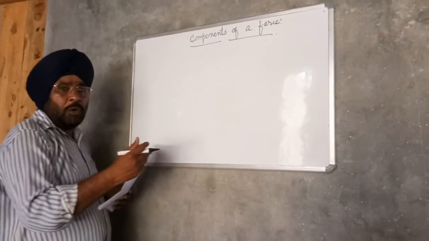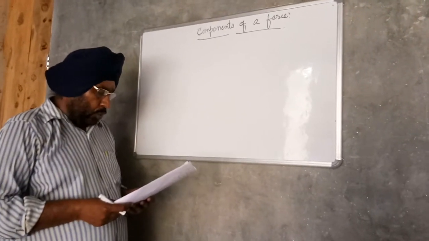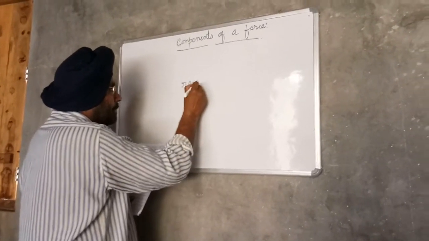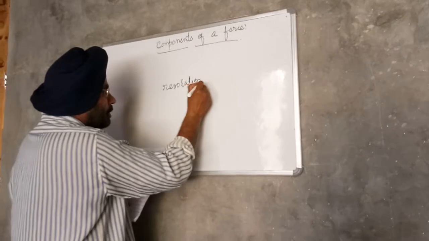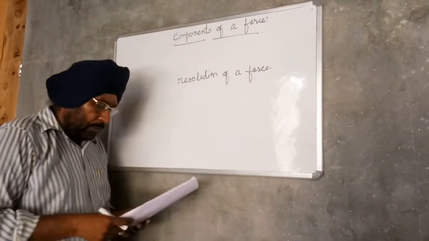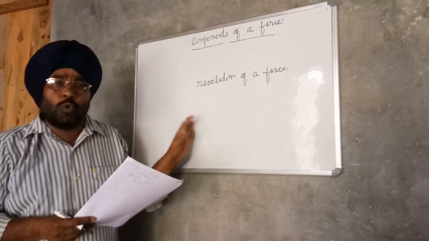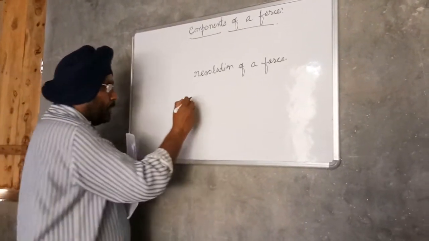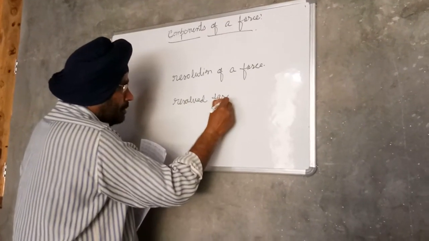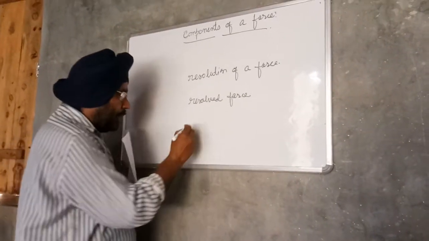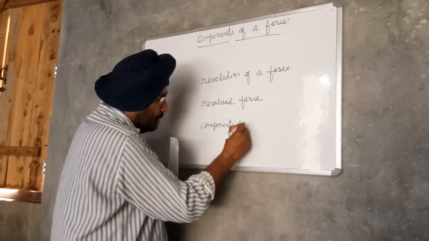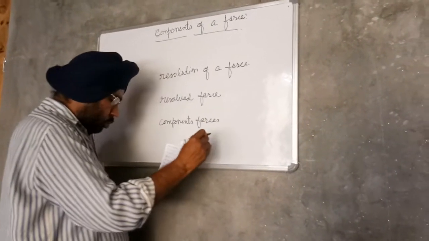So the process of splitting a force into two parts is called resolution of a force, and the force which is broken into two parts is called the resolved force. And the parts are called the component forces, or resolutes.